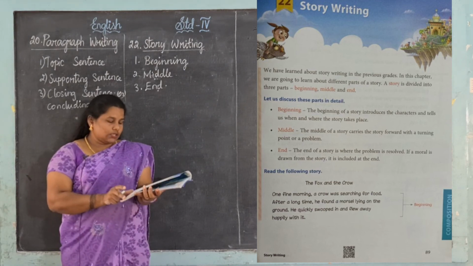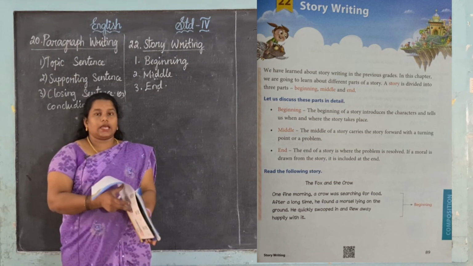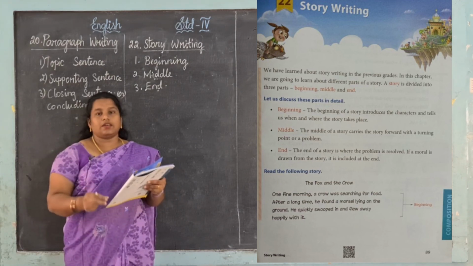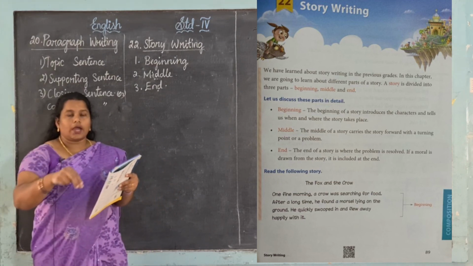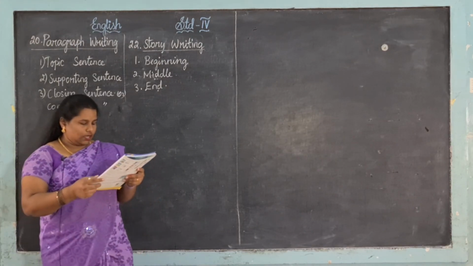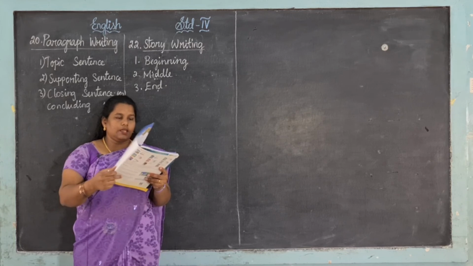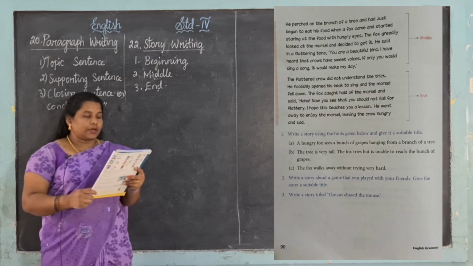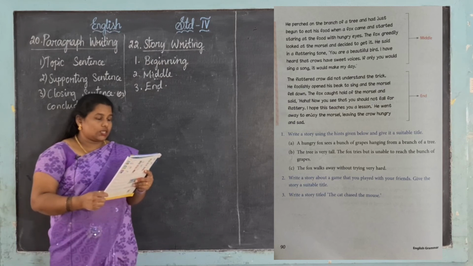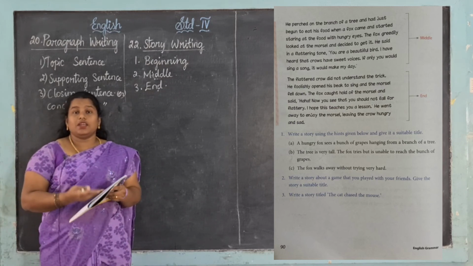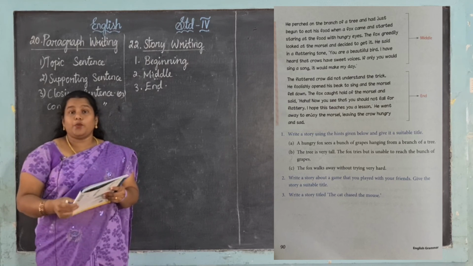One crow is searching for food. At that time, one morsel of food. Morsel means a small piece of food. So it goes and picks it up and flies away, right? Then see, take page number 90. He perched on the branch of a tree and had just begun to eat his food when a fox. Yes, this one we learned as a poem, right?